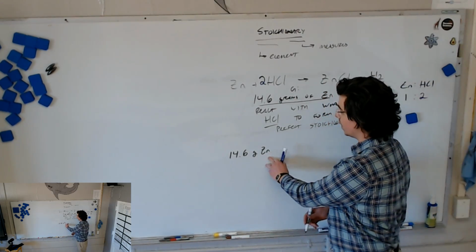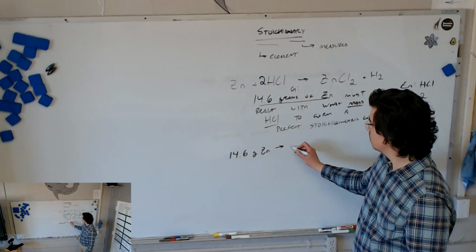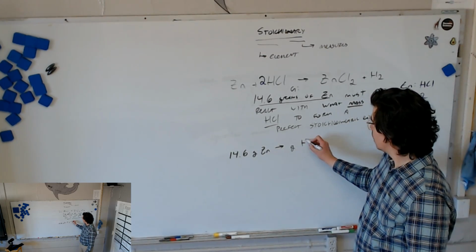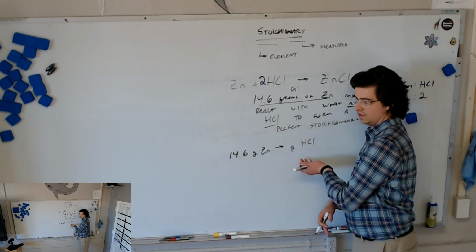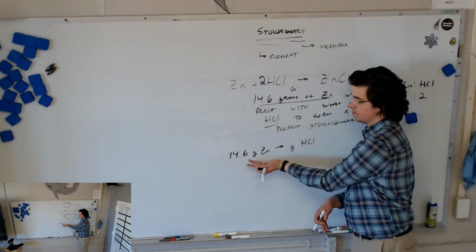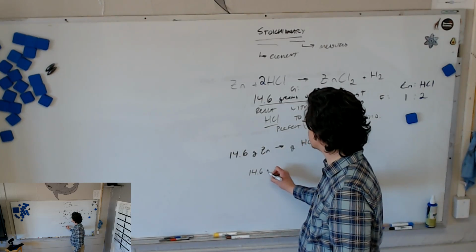Because we're going from grams of zinc to grams of hydrochloric acid. If we were just writing grams, this would be meaningless. We have to specify grams of zinc to grams of hydrochloric acid. So my given is 14.6 grams of zinc.